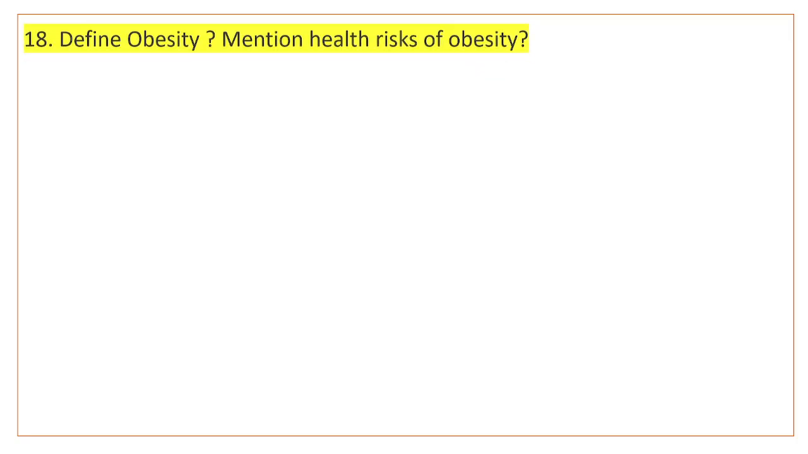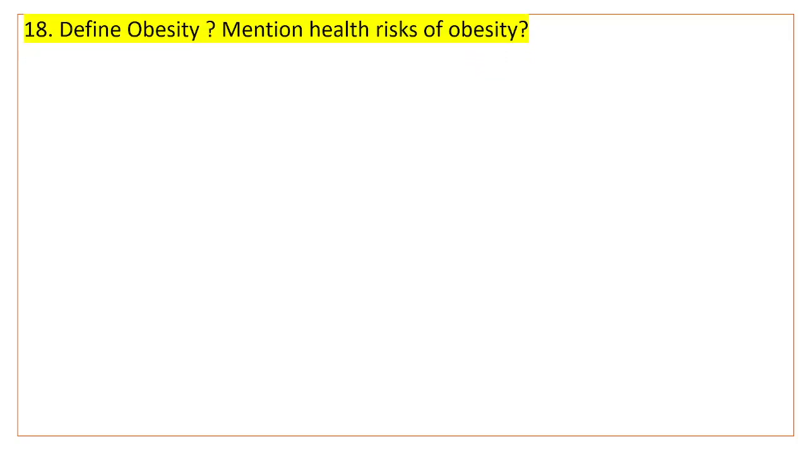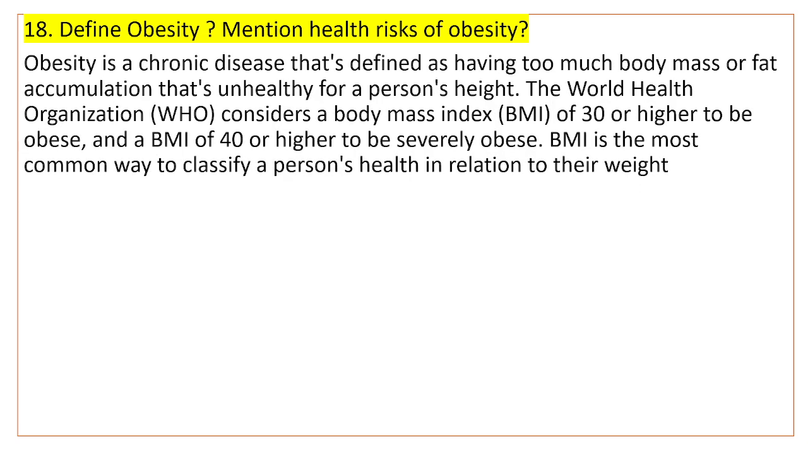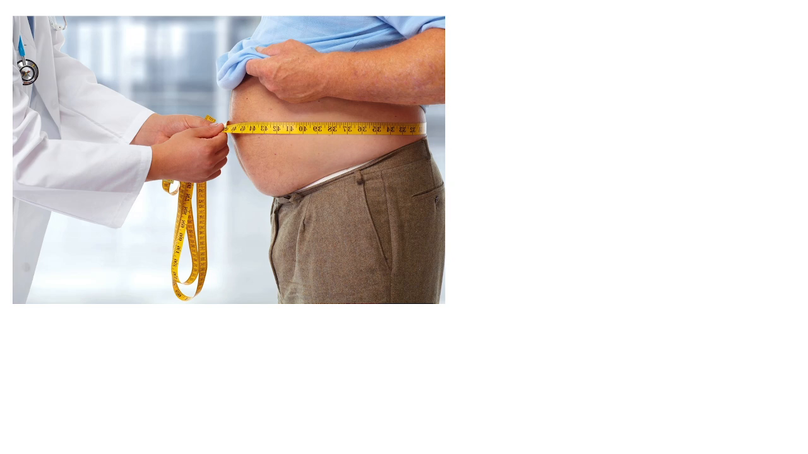Now comes the question: define obesity and mention the health risks of obesity. What is obesity? According to WHO, when body mass index is more than 30, that is known as obesity. Obesity is because of excess body mass or fat accumulation in the person's body, which is an unhealthy condition and can lead to many health risks. So this is obesity.